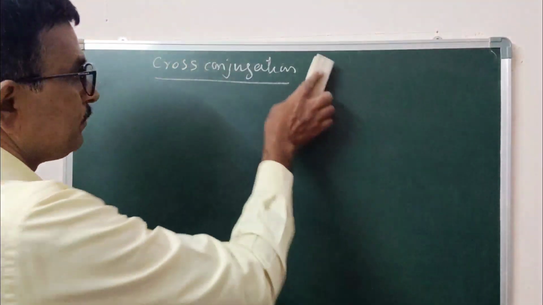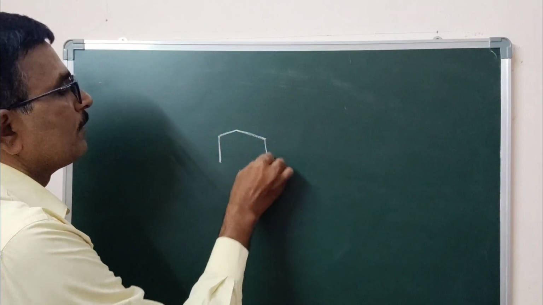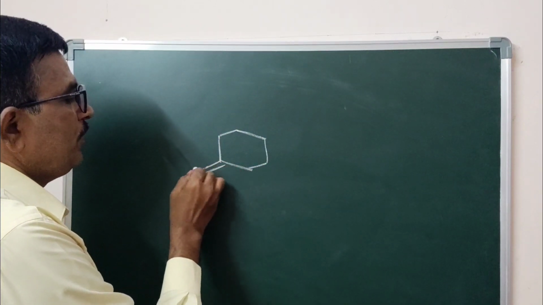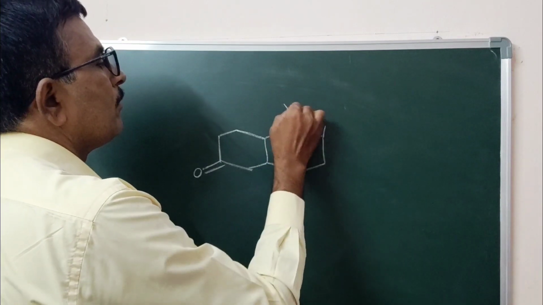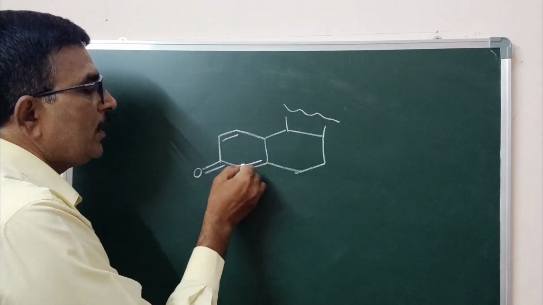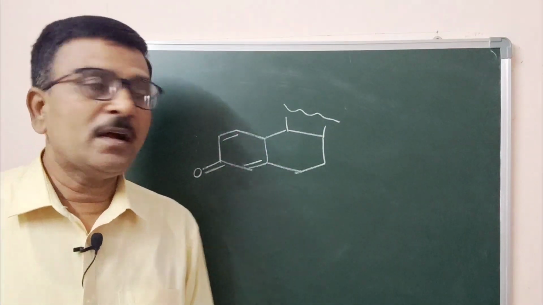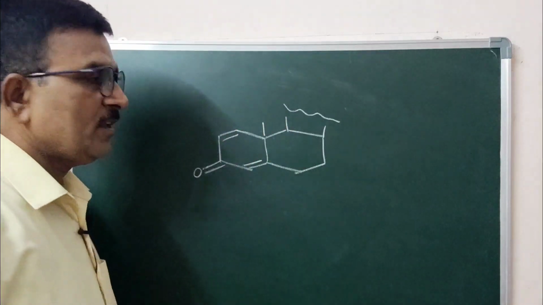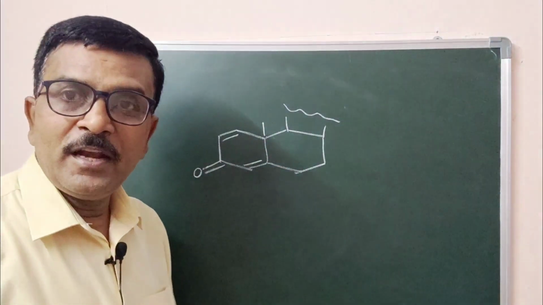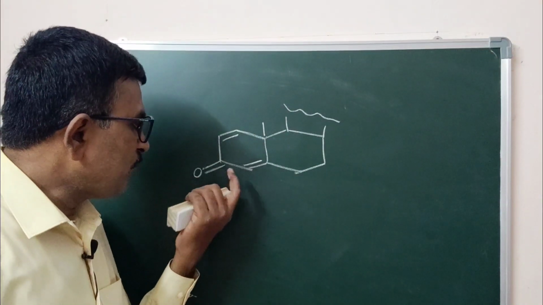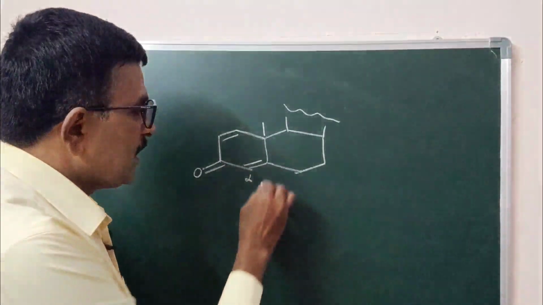For example, you take this molecule, a double bond, an alpha beta unsaturated carbonyl compound. Here it is a methyl group, alpha beta unsaturated carbonyl compounds. You can see with respect to C double bond O, this carbon is alpha, this carbon is beta.